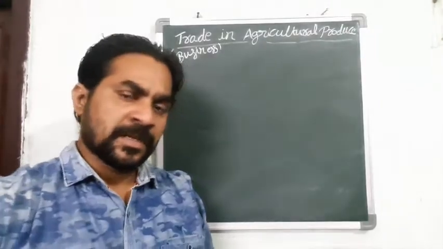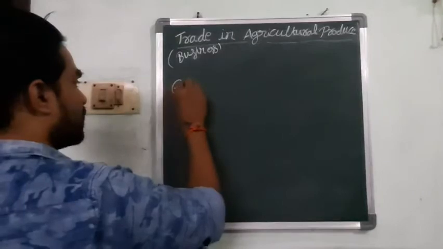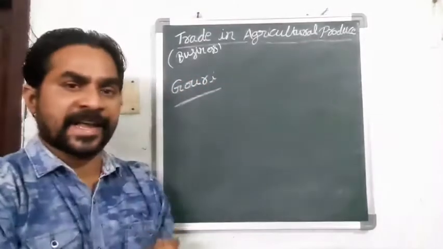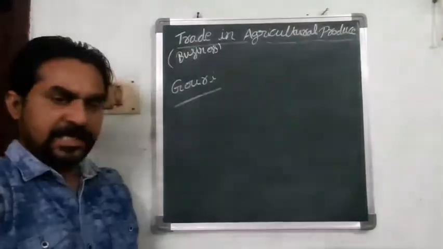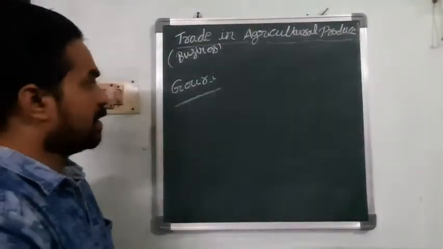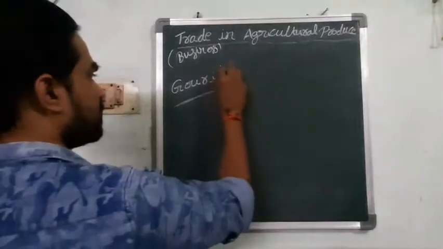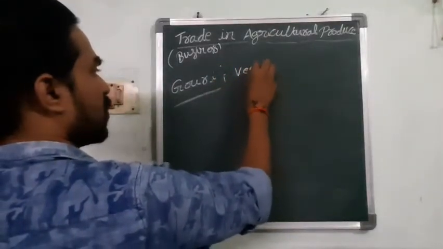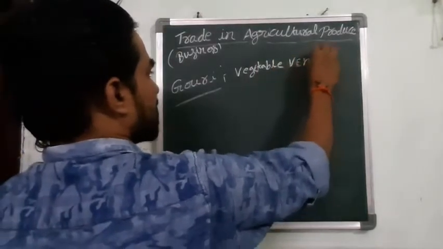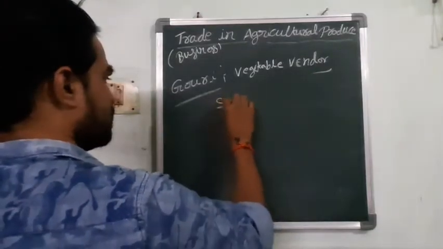First of all, one example is Gauri. Based upon these examples only, you can understand what this lesson is about. Gauri is a small vegetable vendor. It means she sells vegetables. She is from Siripuram village.